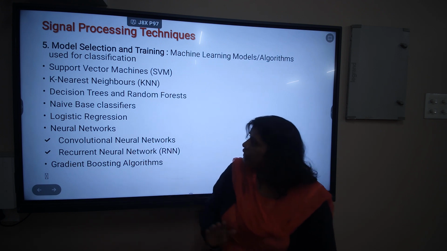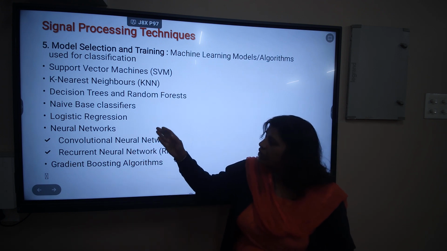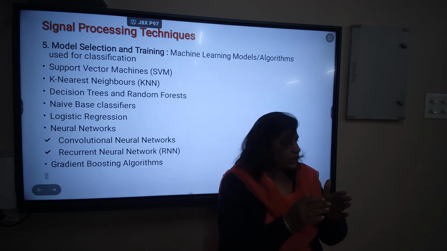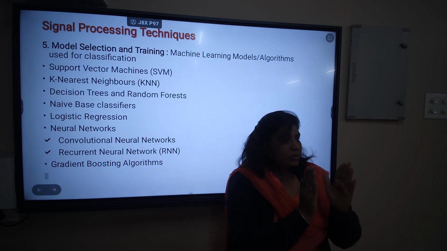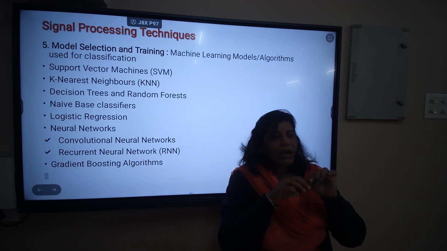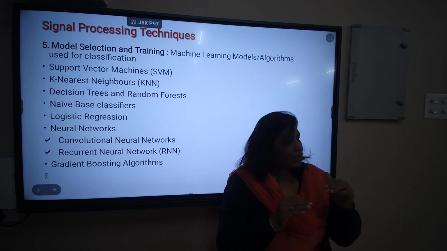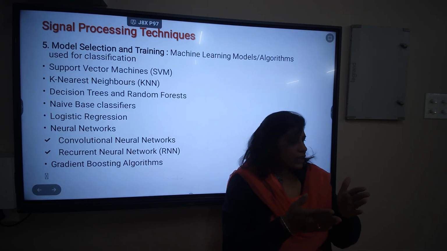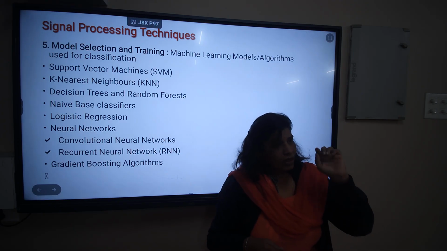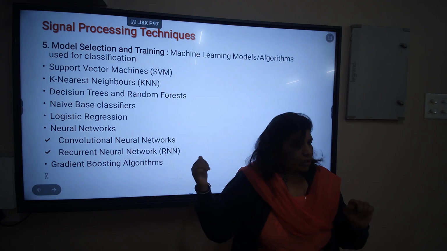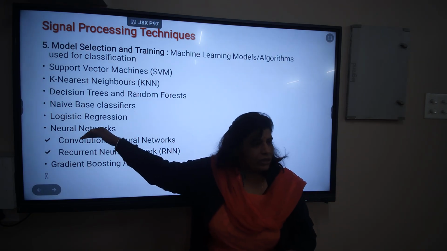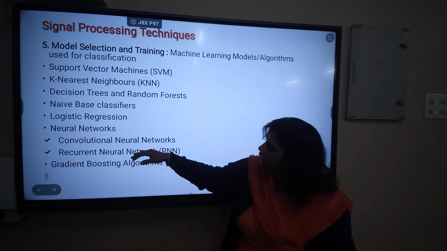One is the support vector machines, the k-nearest neighbors. These are all the signal classifiers. Once we receive the unknown signal, the intelligent system has to classify कि ये radar का है, कहाँ से आया, कितनी frequency का है और किस लिए था वो signal. So to target the location also, we are going for the same algorithms here. These are actually the different algorithms. We may study it in detail actually.